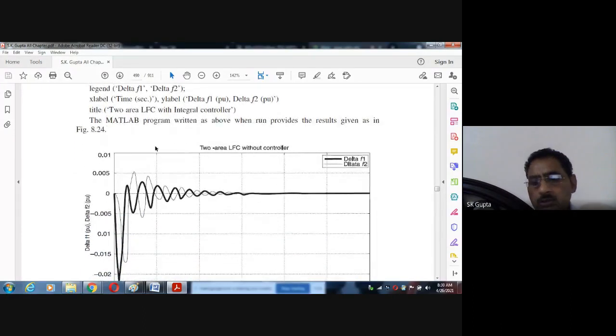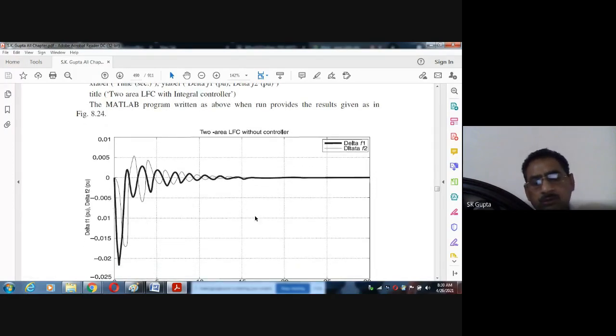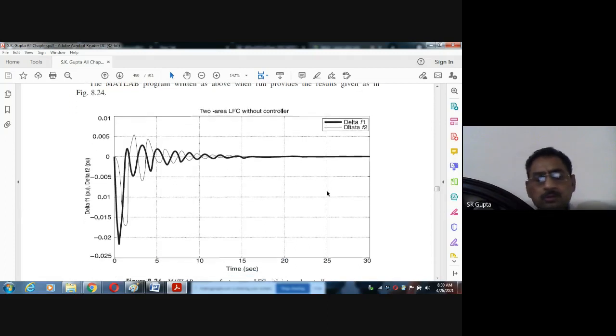It means there is no steady state error here. You see, earlier what was the frequency? Our frequency changed and stabilized here, and there was a steady state error. As the theory says, in this program also we can say there is no steady state error. Finally, after the disturbance, if the load changes from 100 to 110 megawatt, the frequency changes, but finally it is stabilized here. And why is it stabilized? There were two reasons: the primary automatic load frequency control as well as the secondary load frequency control. The steady state error is removed because of the secondary load frequency control. Okay, so this is the case.